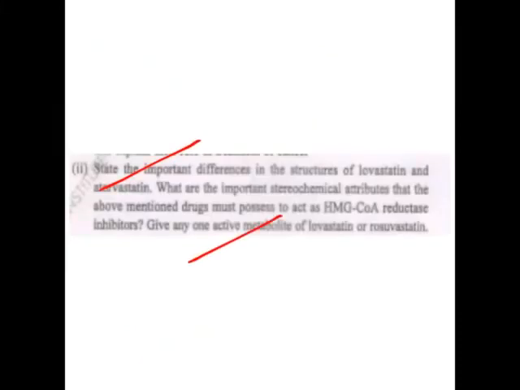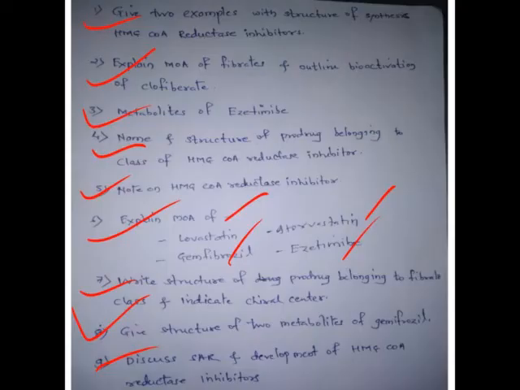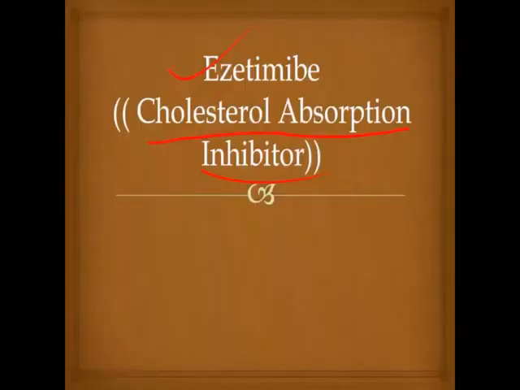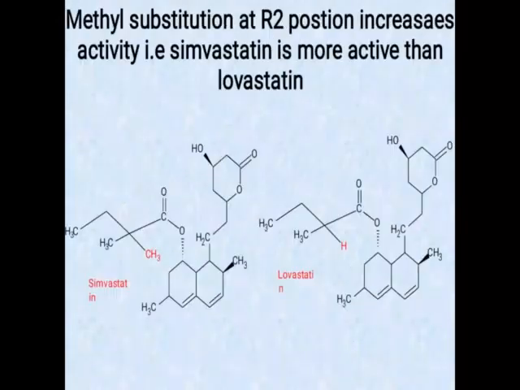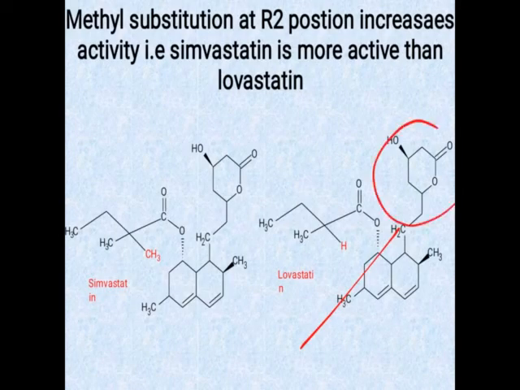Then in case of their metabolites, in case of lovastatin and rosuvastatin, we will go through that structure. In lovastatin, a lactone ring is present. It is a prodrug. It undergoes metabolism by the hydrolysis reaction. This ring will break.